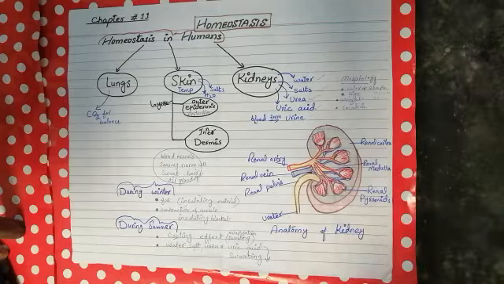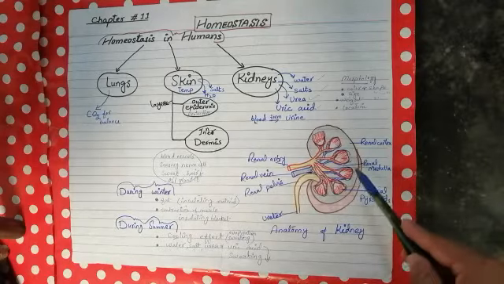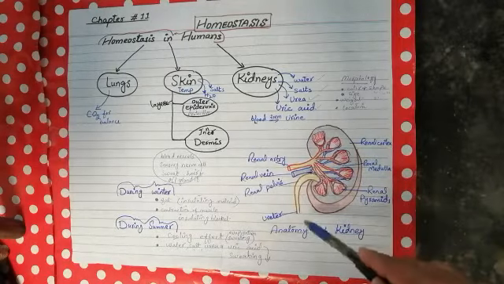When we see the anatomy of the kidney, the internal structure, a longitudinal section is shown in this diagram. It has two main regions.